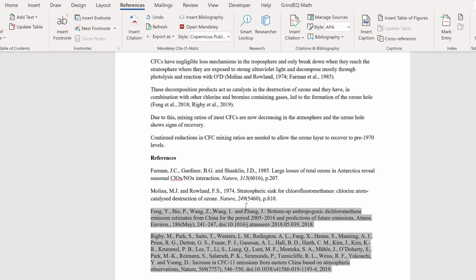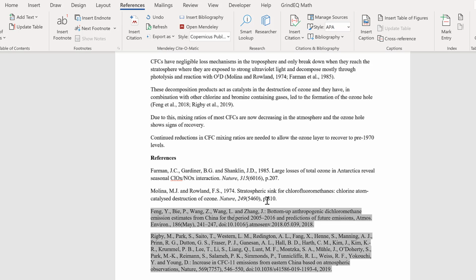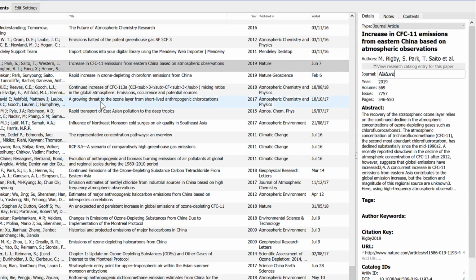Now you can't manually edit these references because they're linked up to Mendeley. So say if I noticed a mistake in here, I couldn't just type in the change I wanted, because the next time Mendeley is refreshed, that change will be deleted. You can see it's disappeared now. So if you want to change anything in here, you have to go back to Mendeley and change the details in this bar on the side, and then when you go back to Word, they will be updated.